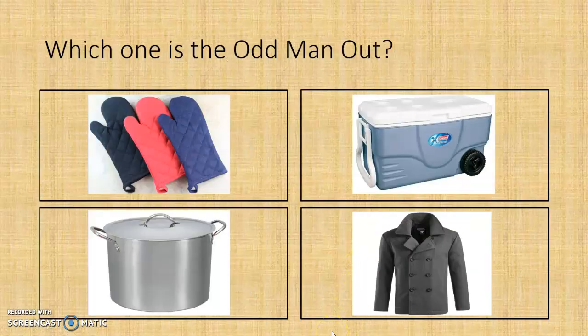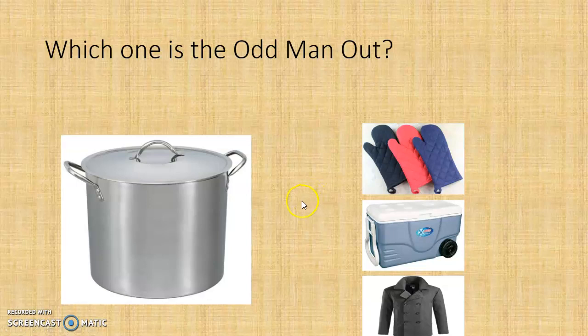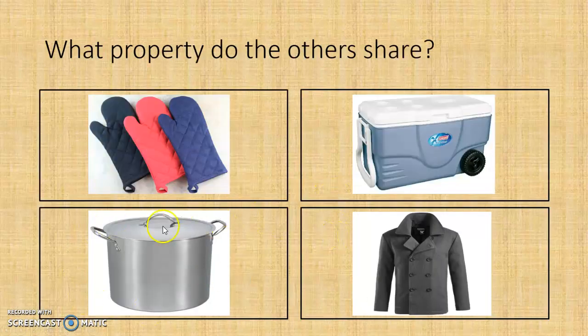Which one is the odd man out? We have a fabric oven mitt, a cooler, a jacket, and a metal pan. If you said the metal pan or pot, you were correct. So, why is the metal pot or pan the odd man out? What property do the others share that the metal pot does not?